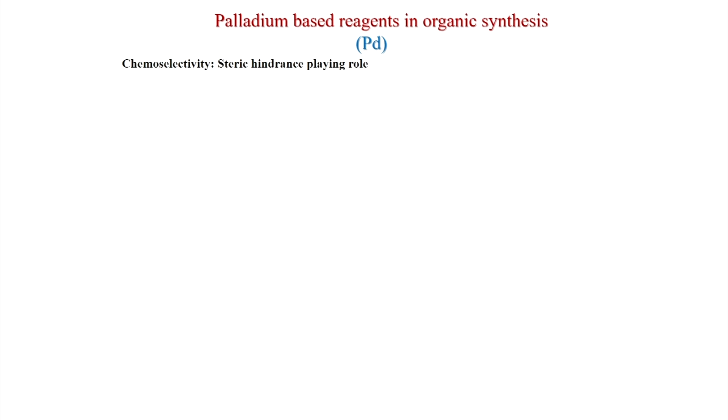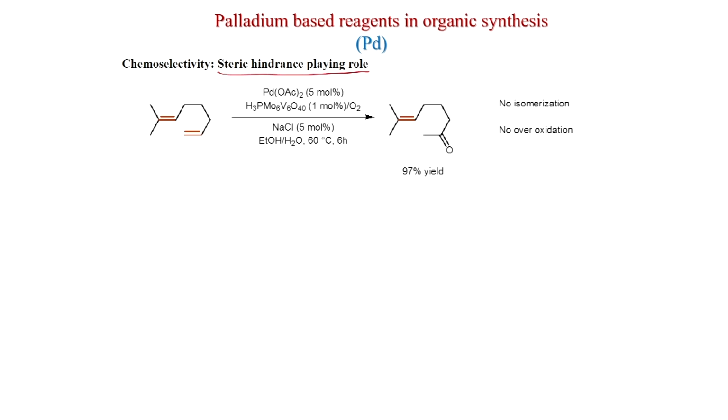Now, we will discuss chemoselectivity. Suppose a substrate has 2 olefins, now which olefin will get oxidized or which olefin will react in the Wacker process, that we will see, and there the steric hindrance is playing a role. Suppose you think about this substrate, here a terminal olefin and this is internal olefin. So, the internal olefin has steric hindrance.